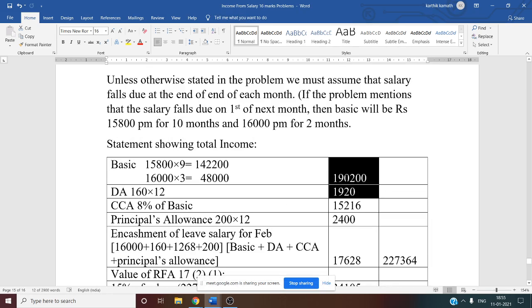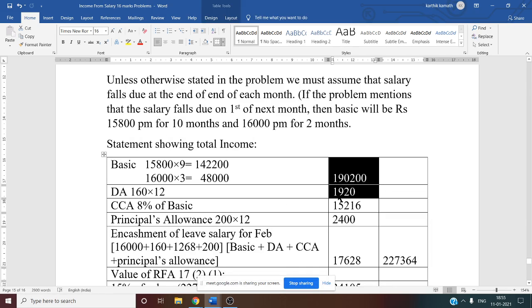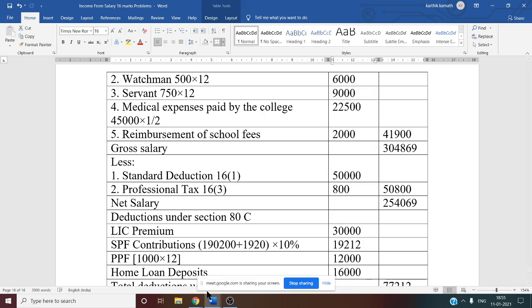So our salary for SPF is, see this now, I have blocked it, 1,90,200 basic for 1 year plus DA 1,920. Add both. Once you add these two things, you will get one amount. What is that amount? Can you tell me?